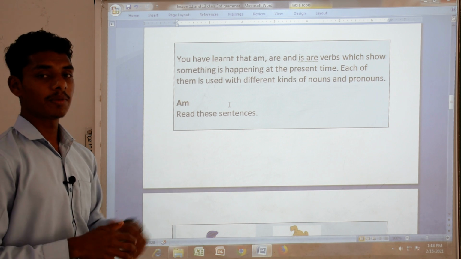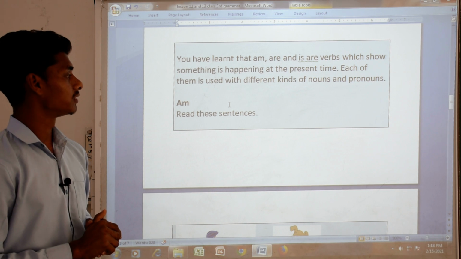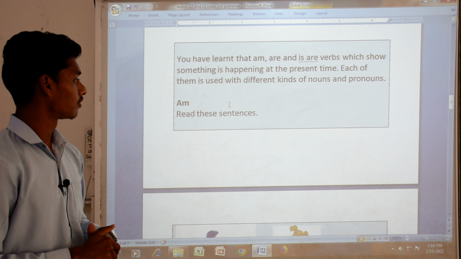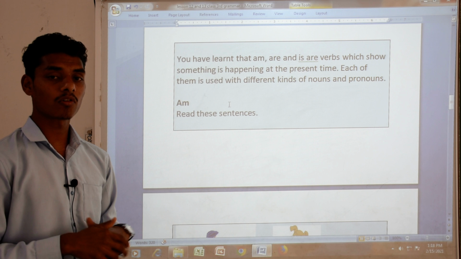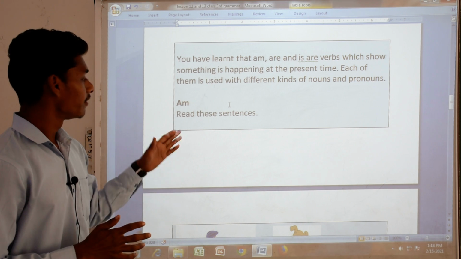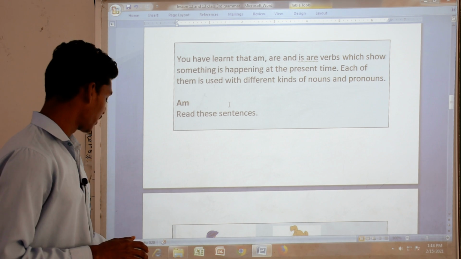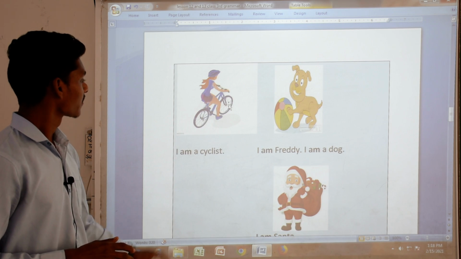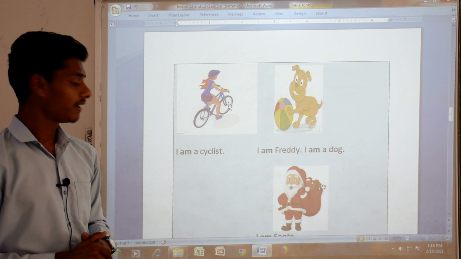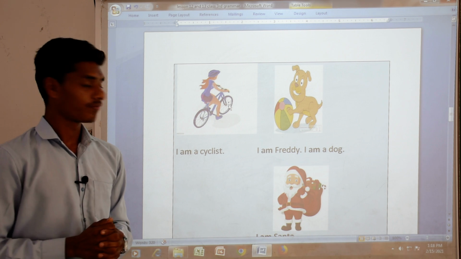And also these helping verbs have their own rules, like kinds of nouns and pronouns. According to nouns we use the helping verbs, and according to pronouns also we use helping verbs. Let's see how we can use them with nouns. Read these sentences. Here there is a girl who is riding the cycle.